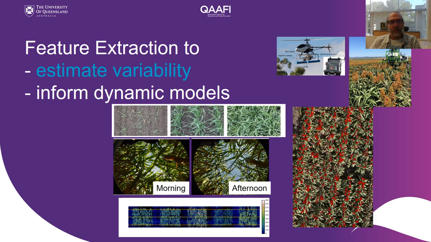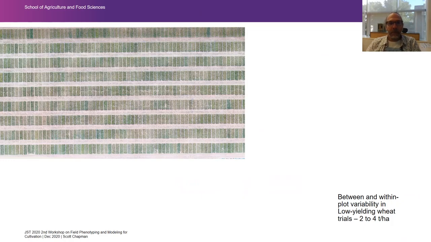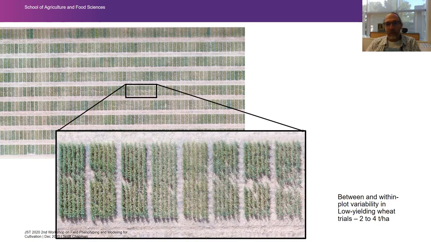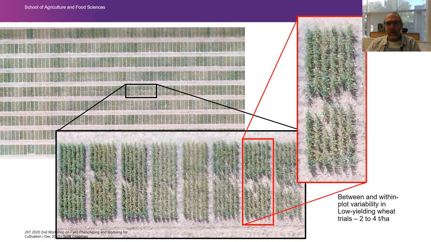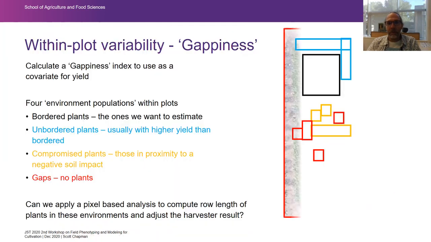So how do we use these platforms to estimate variability? Here's an example of a wheat breeding trial. It's low yielding, 2 to 4 tons per hectare. You can see this particular trial has some problems running through it, rhizoctonia affecting the crops. So this is an intrinsic disease or something in the soil that's spread through here.